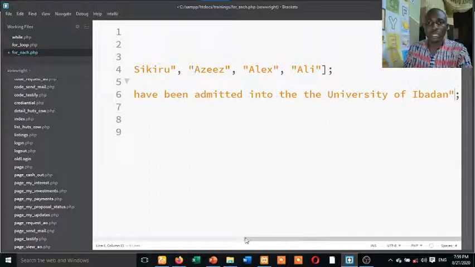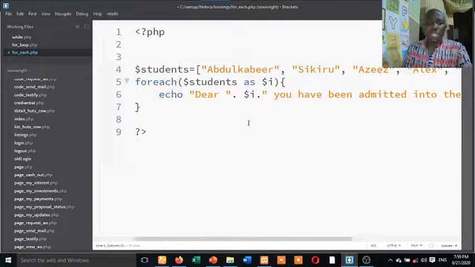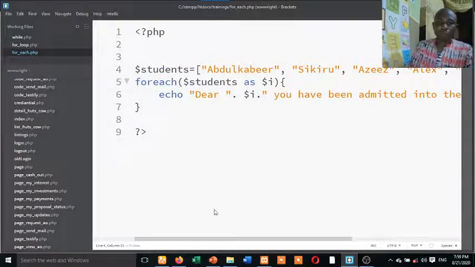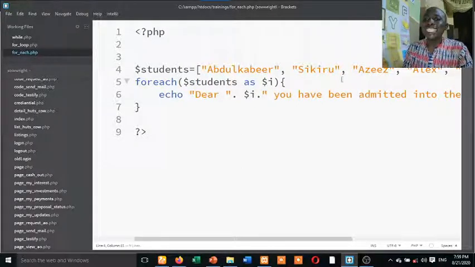You must terminate this with a semicolon. Let me tell you something. When you do foreach, and you get to using database, the database has the name, the department, and so on. So after using foreach, you can now say, you have been admitted to study based on the line that is there.